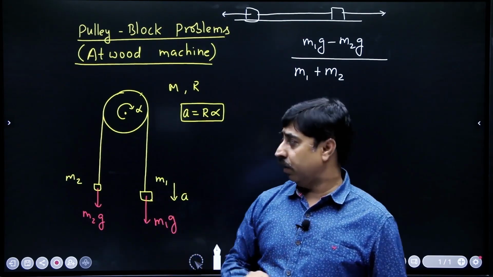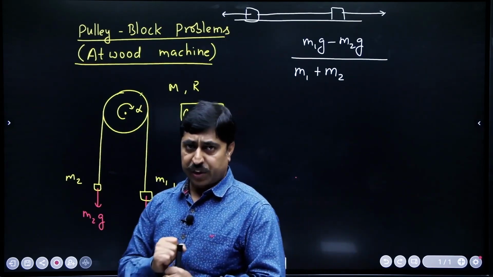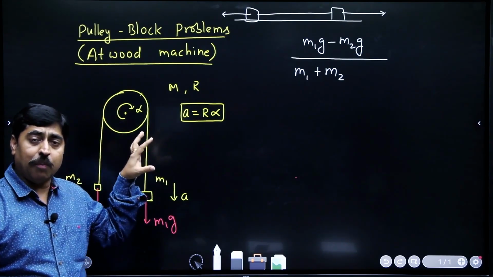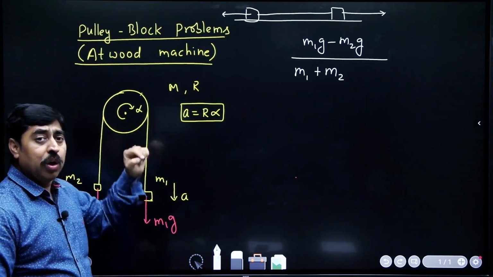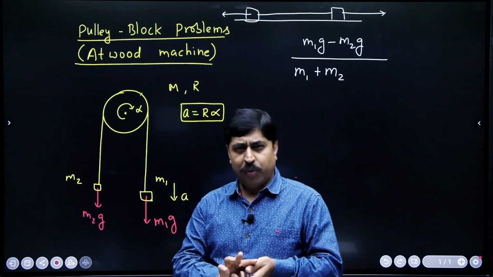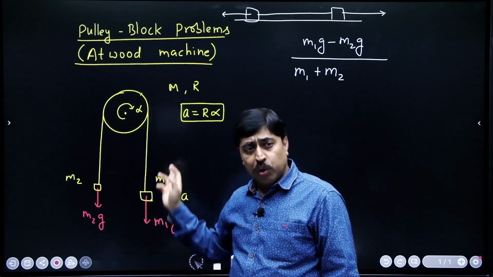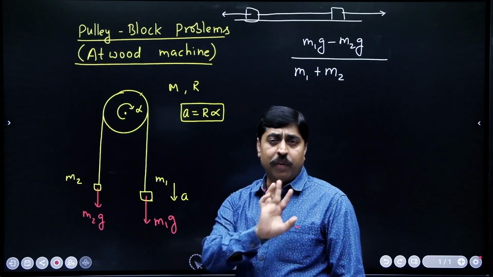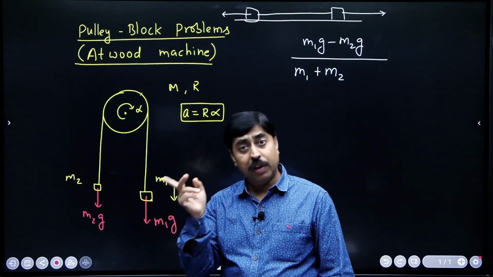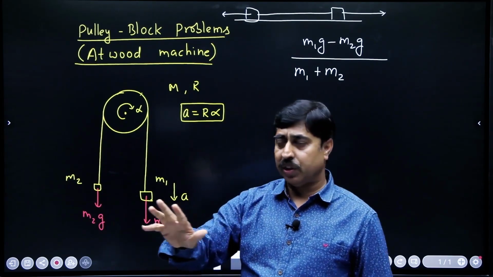And there is one more thing. This pulley is massive. It has got mass. It has got inertia. If the pulley were light, or massless, then it would not give any objection. It would not produce any inertia actually, so as to impede the motion of these running blocks. The pulley will not try to interfere with the motion of these two blocks if it were massless. But when it is a massive pulley, it has got some inertia.